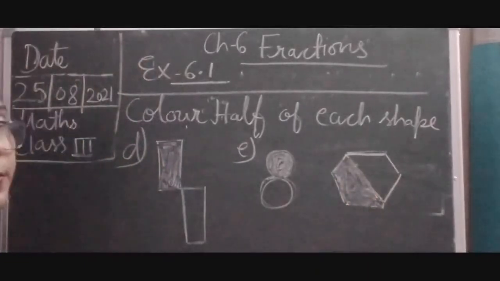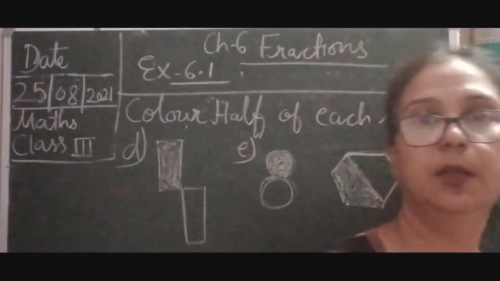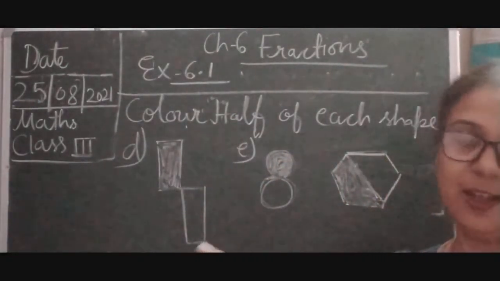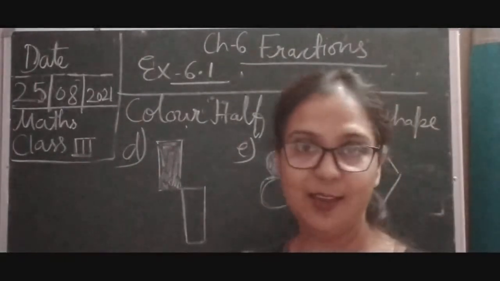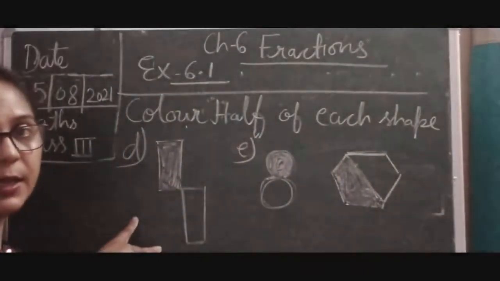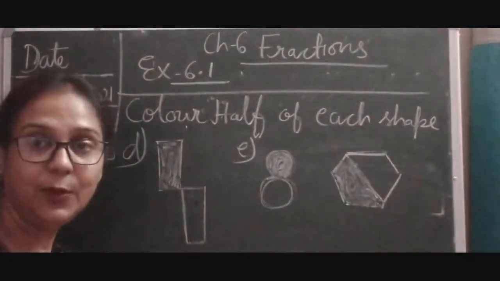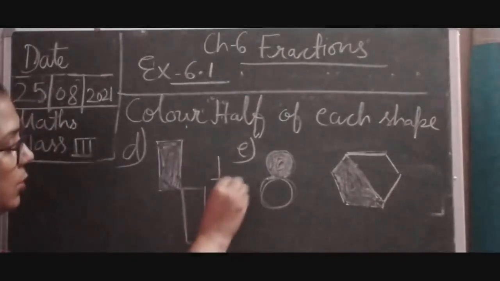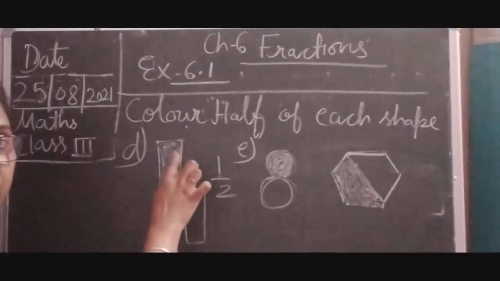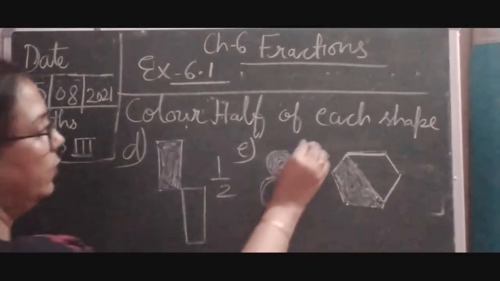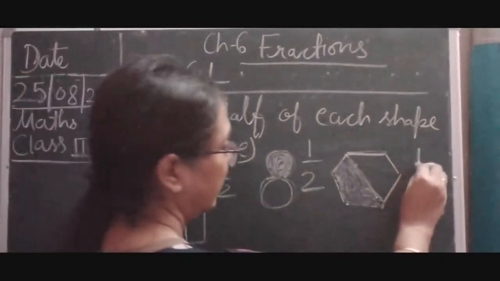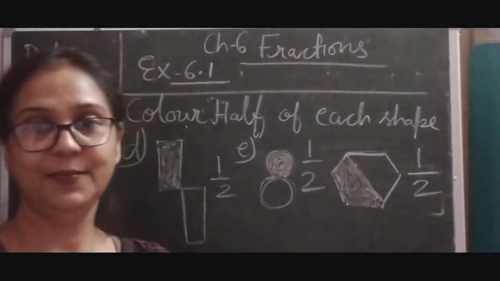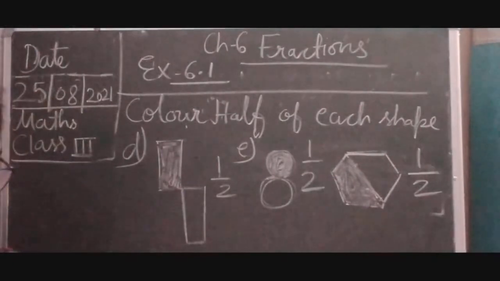So children, here you can see half half I shaded। So that is how you can understand that there are two parts and I have shaded one। So that is why 1/2। Okay, so there are two parts, you can see here two parts are there, two parts are there and two parts are there। Okay, तो इसी तरह आप कर दीजिए। एक पार्ट आपने कलर कर दिया, it means 1/2। One is shaded part out of two parts। Okay, so that is how we can do this। Okay children, so completed।